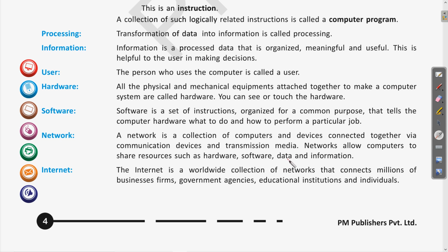As you connect mobile devices via Bluetooth, you transfer the data from one mobile to another by using various apps. So this is called network, which makes the devices capable of transferring some data or information. So network allows computers to share resources such as hardware, software, data and information. Clear? So what is network? A network is a collection of computers and devices so that they can share the data or are able to communicate. Clear? I hope this is clear to you.